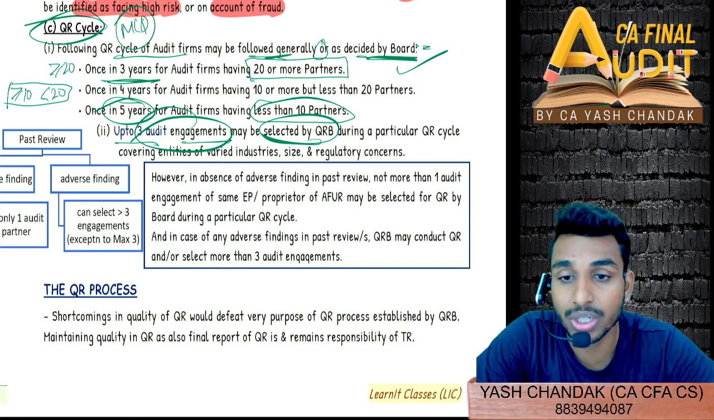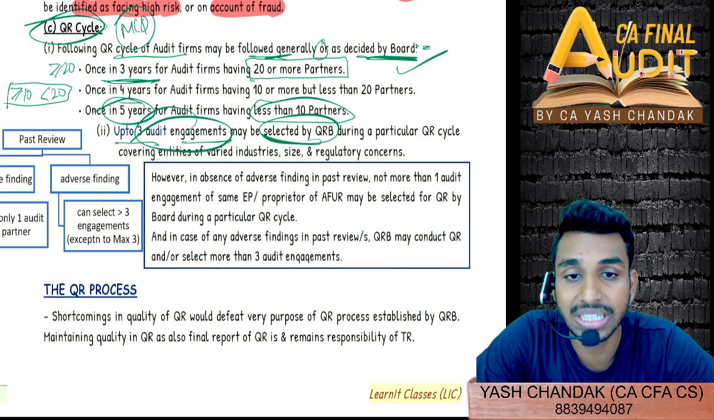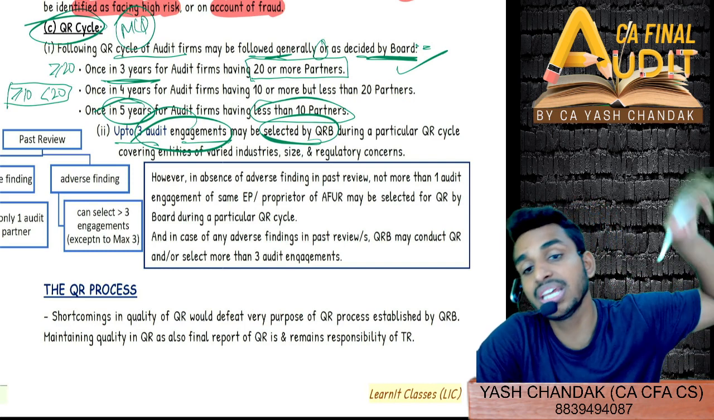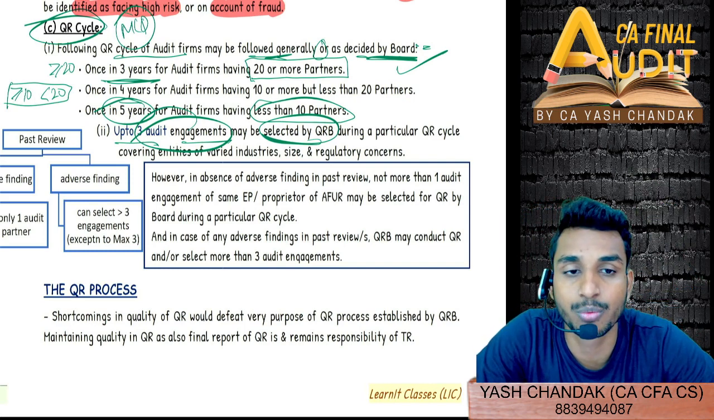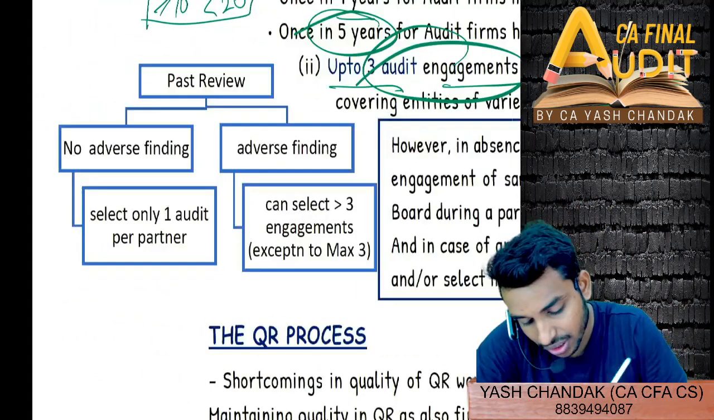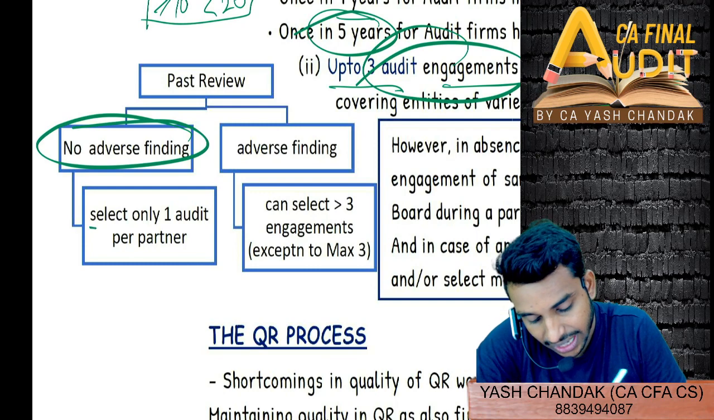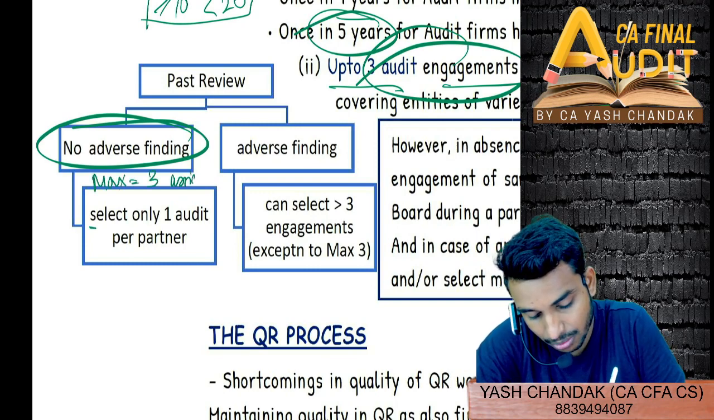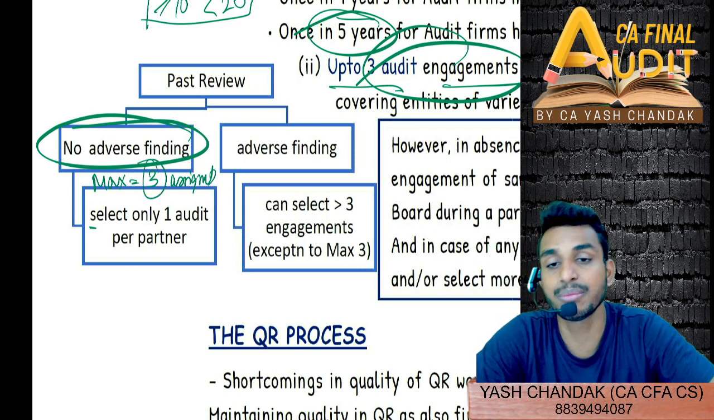We need to follow much more detailed review procedures, and therefore in that case ICAI is allowed to select more than 3 engagements only in cases where earlier there was an adverse finding in the quality review process. Earlier there was an adverse finding. So you can see here, past review, if there is no adverse finding, then maximum three assignments, and in here 3 assignments as well.